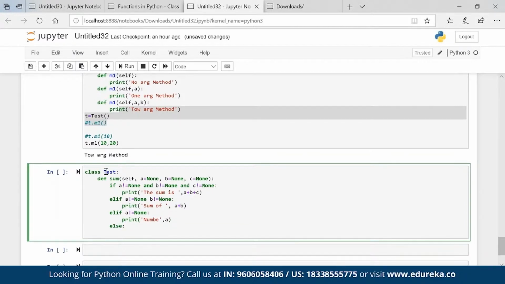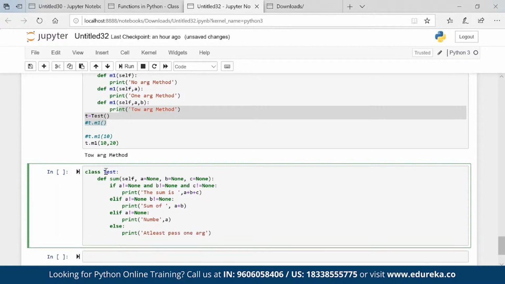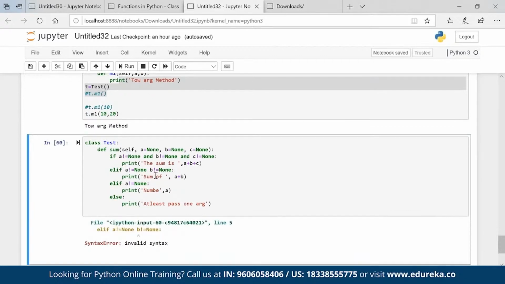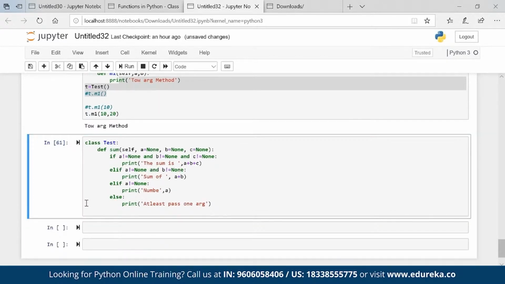Else print at least pass one argument. Okay, something went wrong syntactically, something is missing. Okay, now let's call, t is equal to test.